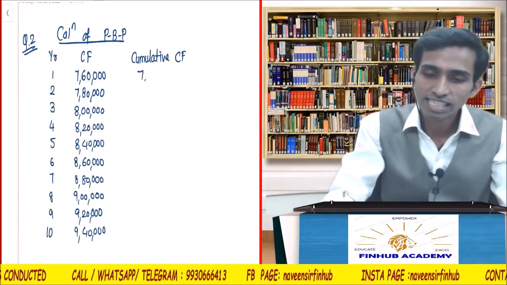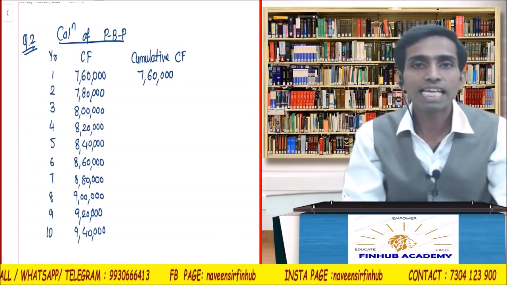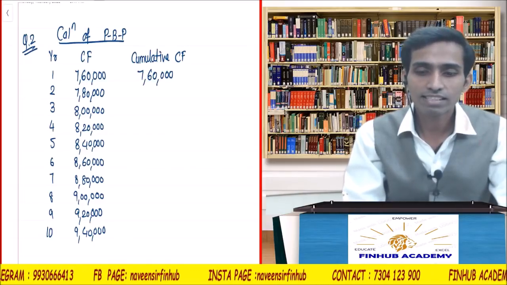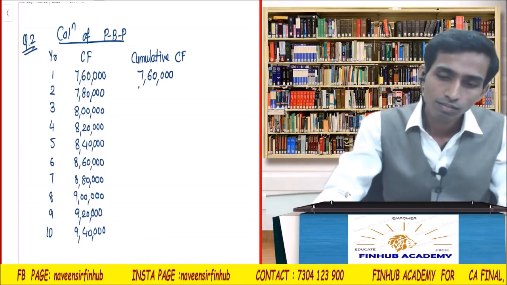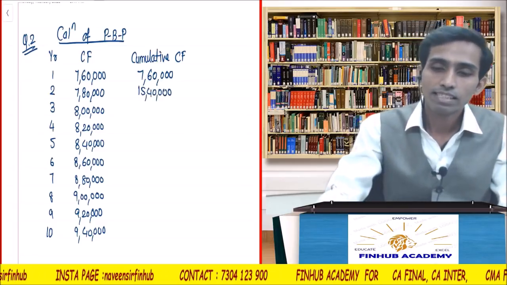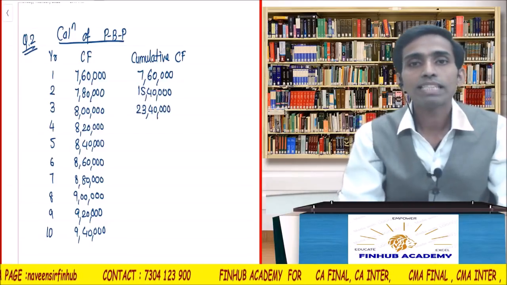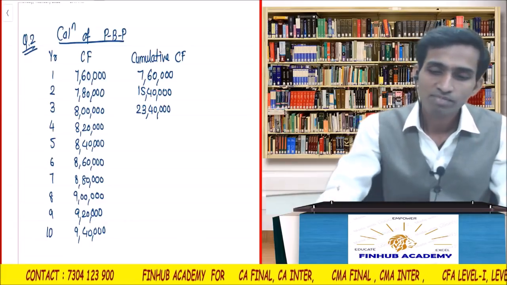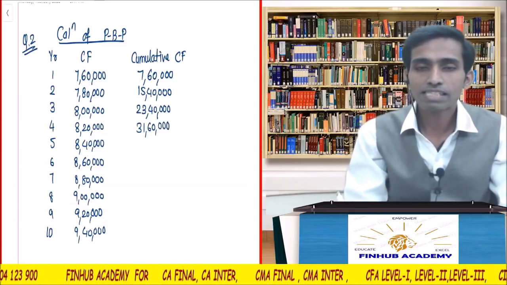So first year it is 7,60,000. Cumulative, everybody knows. 7,60,000 plus next year 7,80,000. How much it is? Calculator: 7,60,000 plus 7,80,000 is 15,40,000. Next, 15,40,000 plus 8 lakhs, 23,40,000. Correct? 23,40,000 plus 8,20,000. How much it is? 31,60,000. Correct? Next, 31,60,000 plus 8,40,000. How much it is?